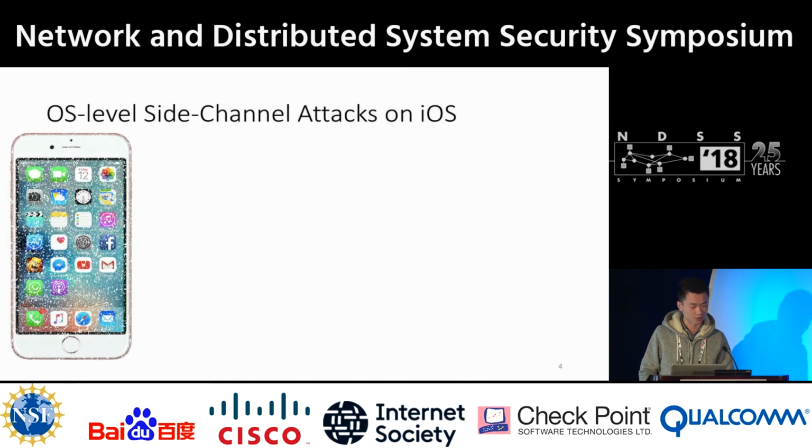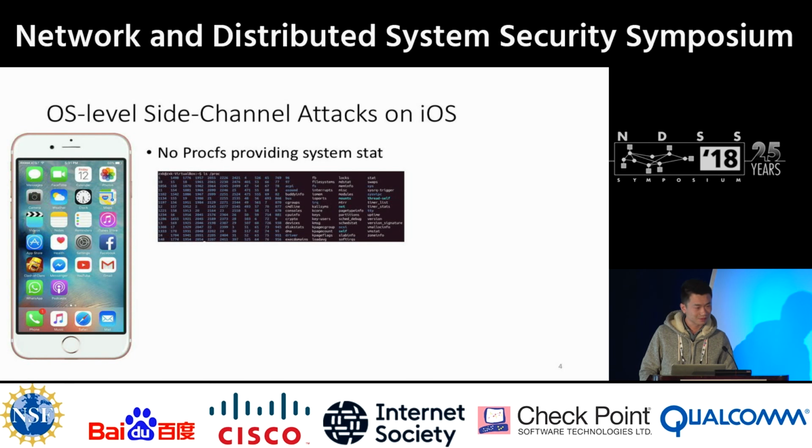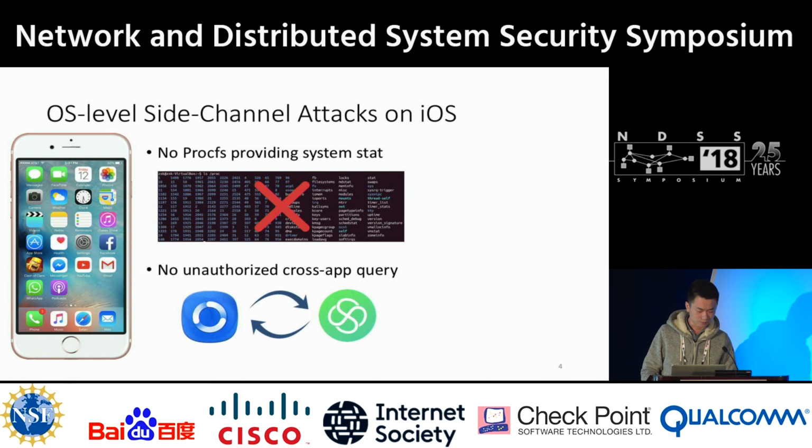Now let's switch to iOS. iOS does not have a Procfs, essentially shutting down the main avenue for the Android-style inference attacks. Also, since iOS 9, Apple has forbidden a sandboxed app to access information about other running processes.